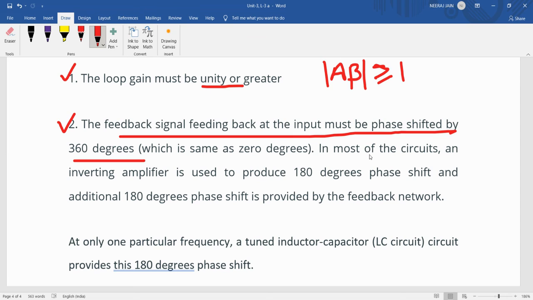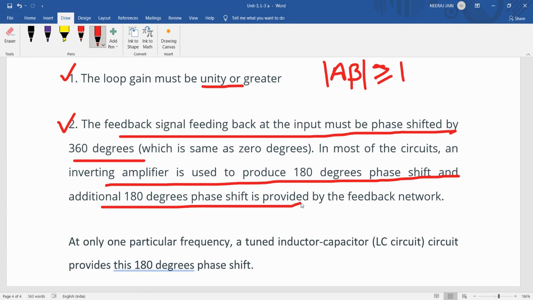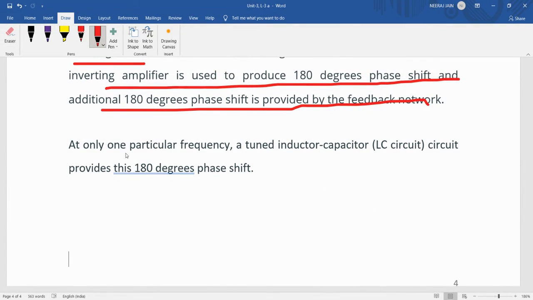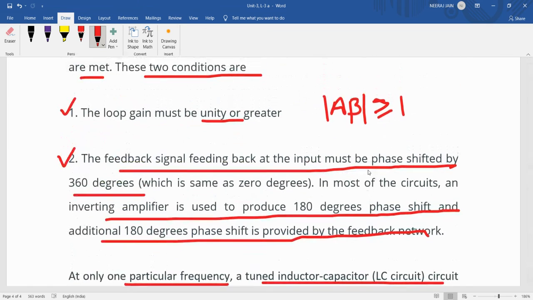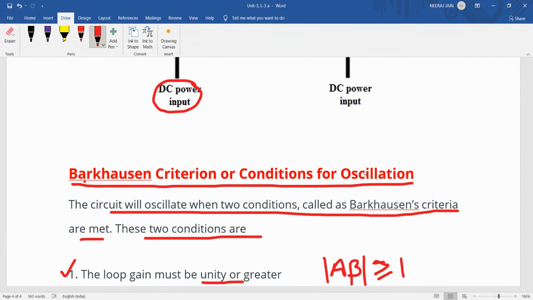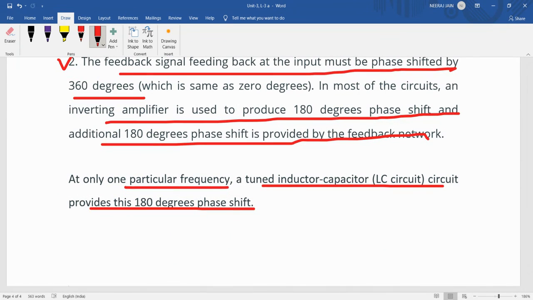In most circuits, an inverting amplifier is used to produce the 180 degree phase shift, and the additional 180 degree phase shift is provided by the feedback network. At only one particular frequency, a tuned inductor capacitor circuit provides this 180 degree phase shift. So in this manner, we can say that the oscillator is a circuit that provides output without any input.